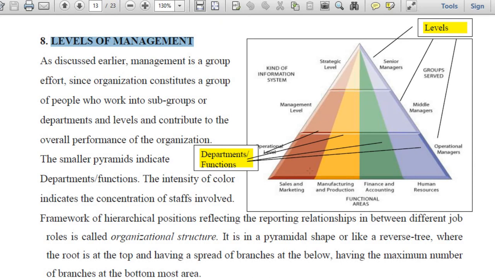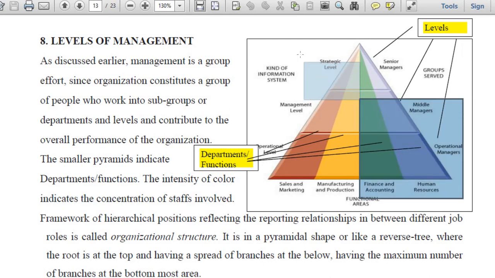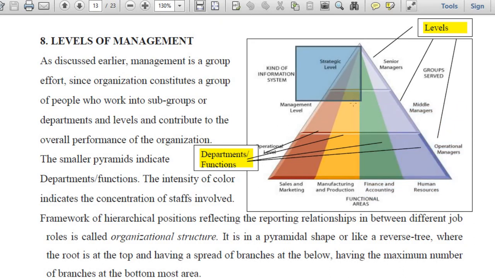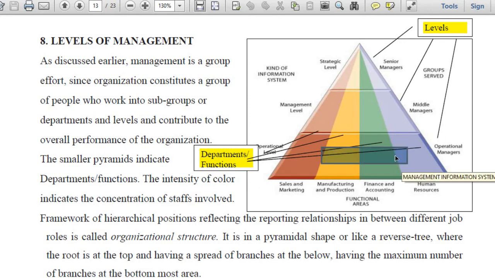So this pyramid, if you see in an organization, this is the pyramid. You will get to understand that in this pyramid there are three layers. This is the first layer, this is the second layer, and this is the third layer. Each layer involves a group of people who are driving a certain specific collection of functions. They are performing activities to discharge their duties.